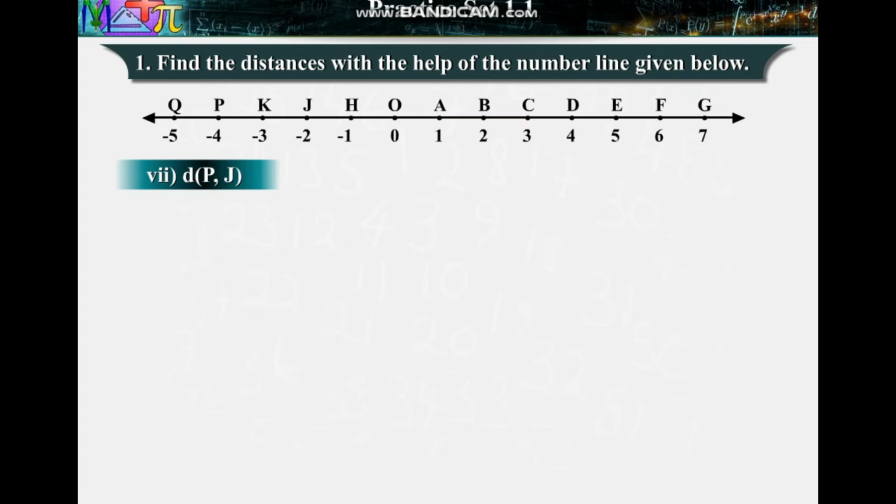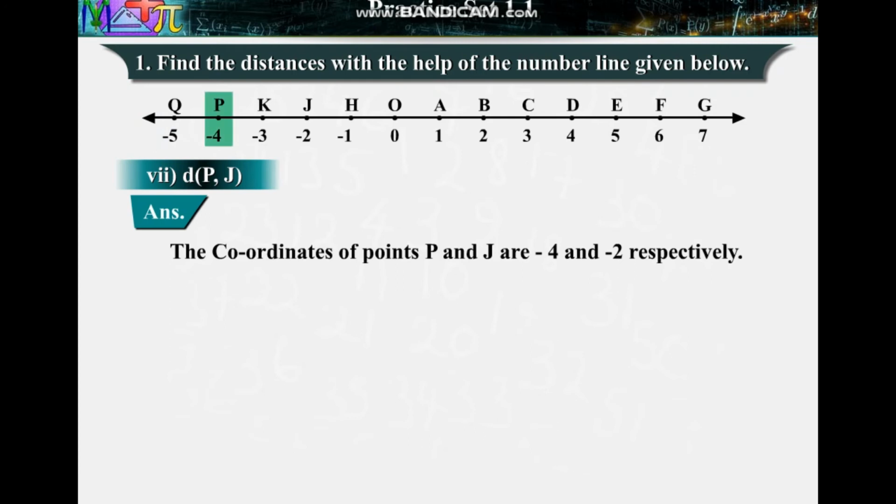7. Distance between points P and J. Answer: the coordinates of points P and J are -4 and -2 respectively, and -2 is greater than -4. Therefore, distance between P and J is equal to -2 minus of -4 is equal to -2 plus 4 is equal to 2.